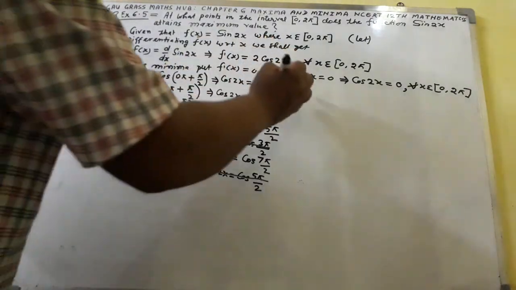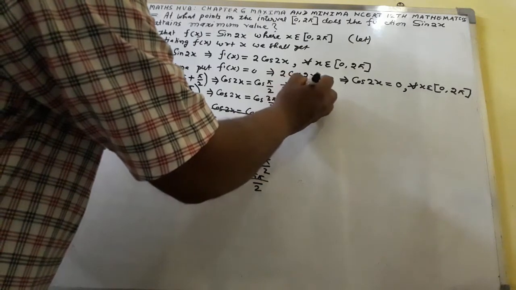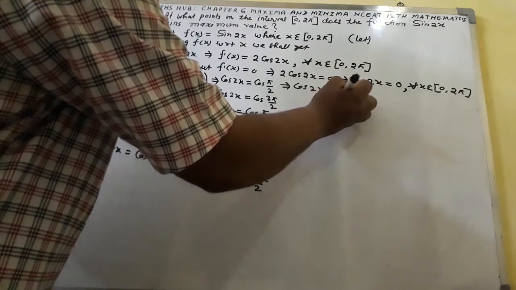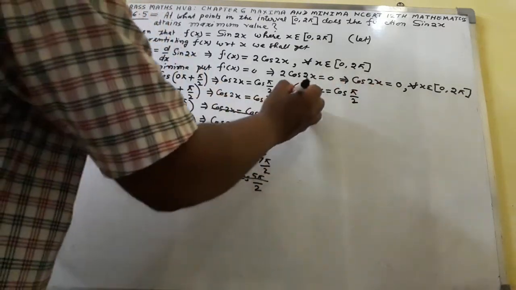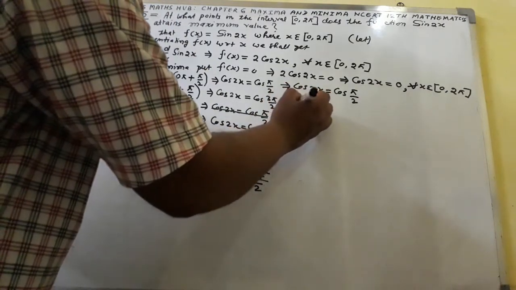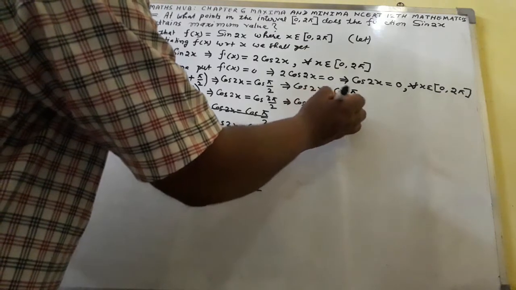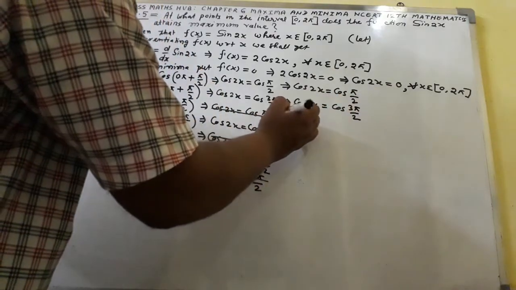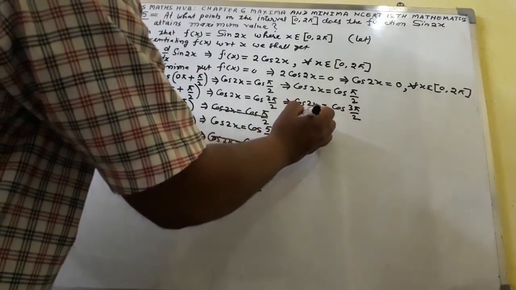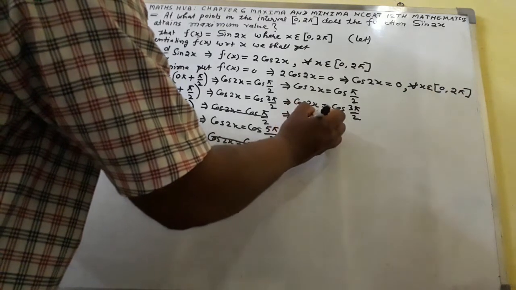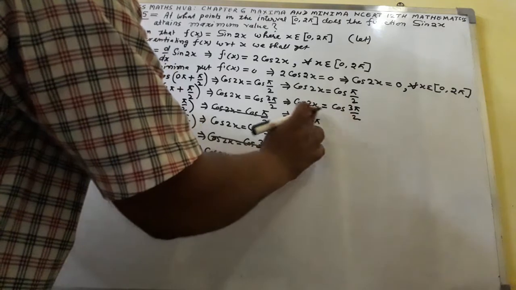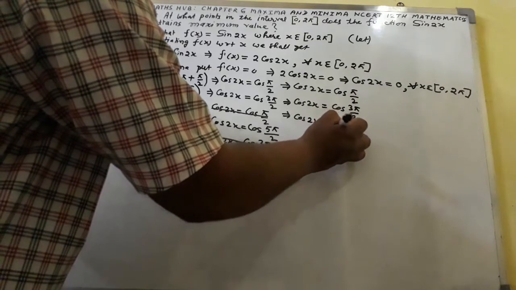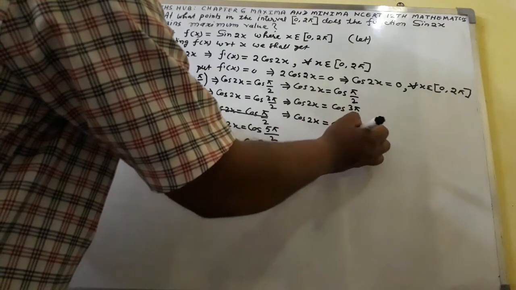You have got, implies that cos 2x equal to cos π/2, implies that cos 2x equal to cos 3π/2, implies that cos 2x equal to cos 5π/2.